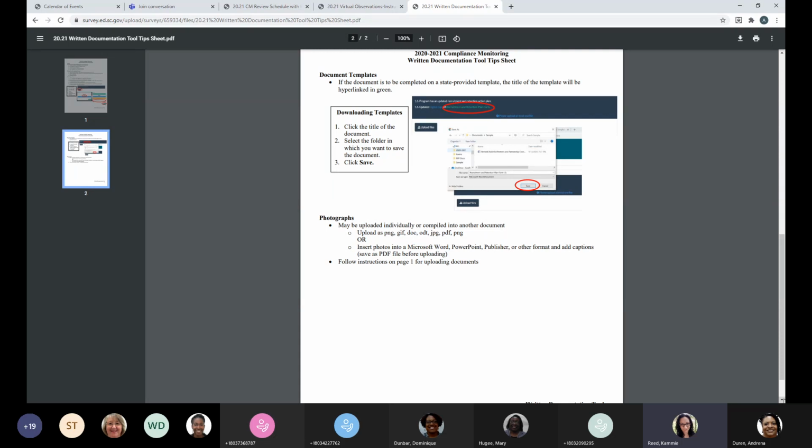Photographs, you can upload in many different formats, but I highly, highly recommend, and I'll talk about this in a minute, putting them into a Word document or PowerPoint and then saving as a PDF. It takes up a lot less space if you're going to do photos. But I'm about to get into more detail on that.